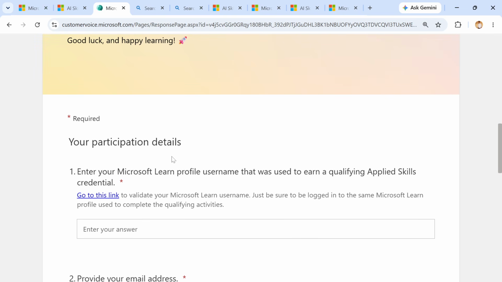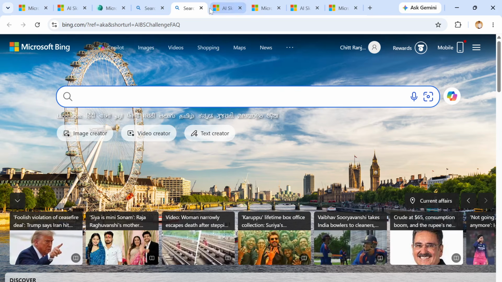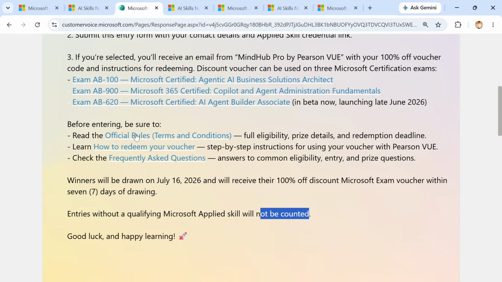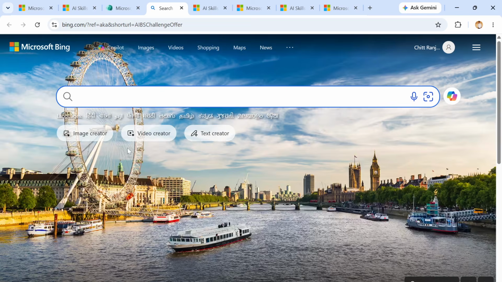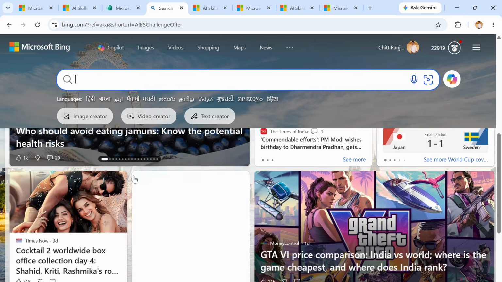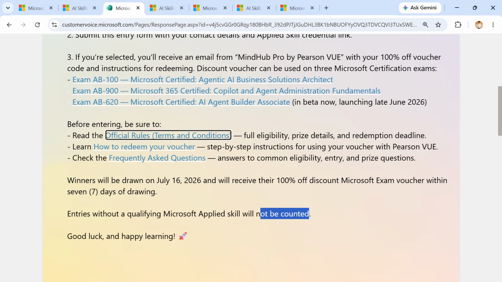So these are the participation details. Before that, the terms and conditions page is not opening. Let me go through this, the challenge rules. Okay, not opening, but that's not an issue.